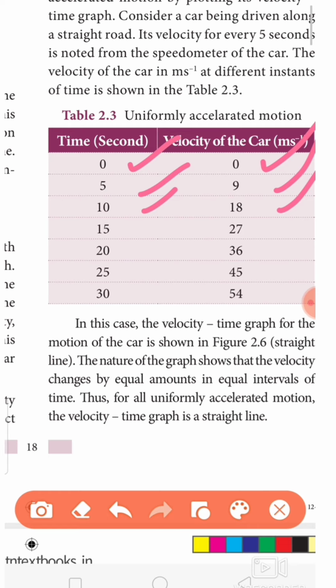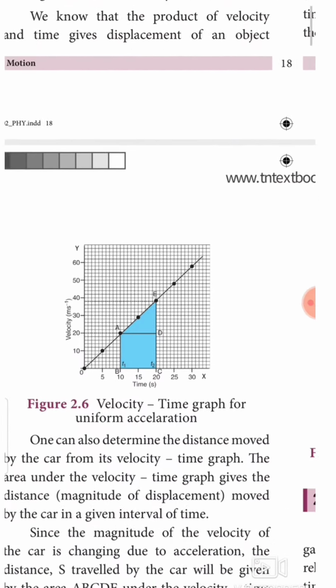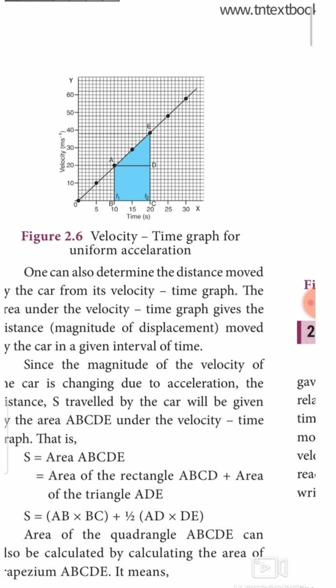That is, speed is increased in the order of 9 meters per second: 27, 36, 45, 54. The time is taken as equal intervals, 5, 5 each. Here the speed is increased in the order of 9. So this table shows you uniformly accelerated motion. So what will be the result? This kind of graph will be the result.